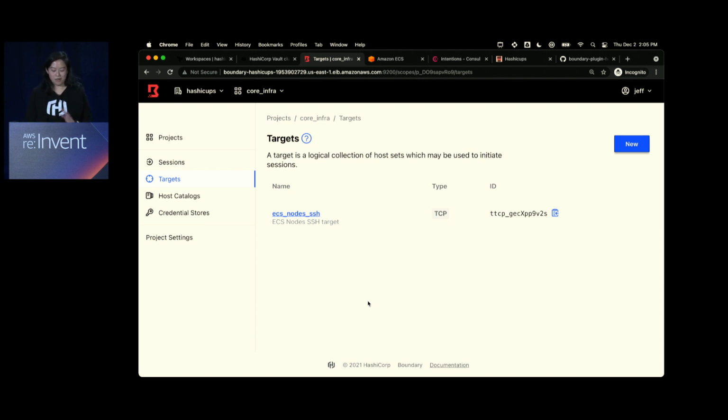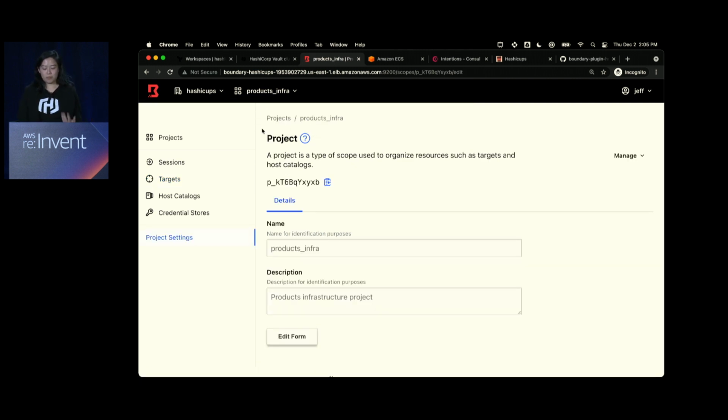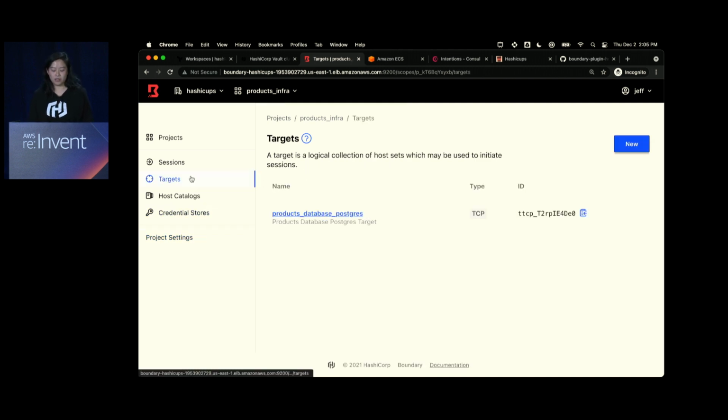There's nothing in that right now. We'll configure it in a second. The other access that I have as an operations team member is that I have access to the product's infrastructure. This is just, again, for any break glass scenarios or any kind of debugging that might need to happen. In this case, I have access to the PostgreSQL database that we had been using before. Remember we issued usernames and database passwords for that same database. Well, it's already been onboarded into Boundary for me.